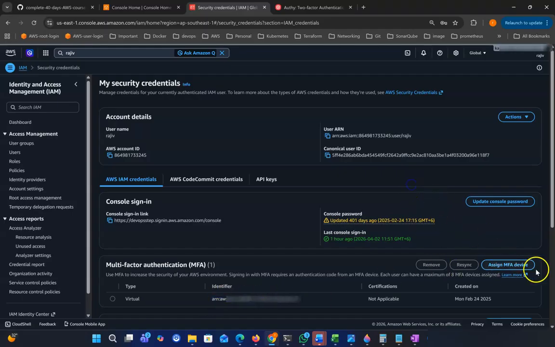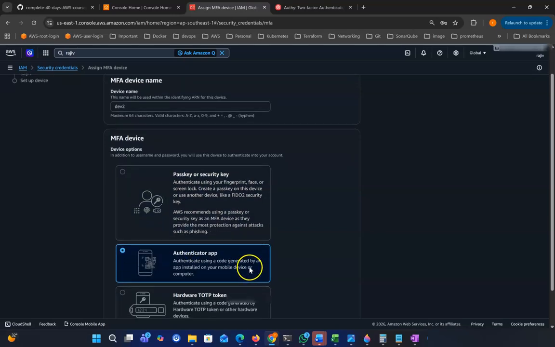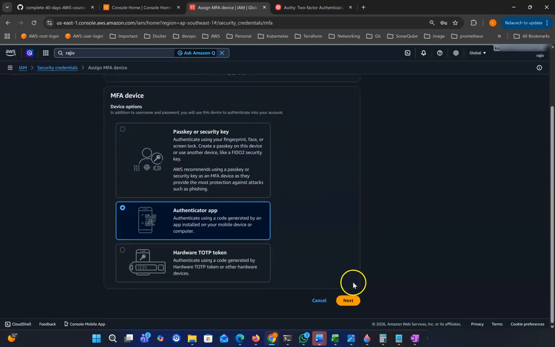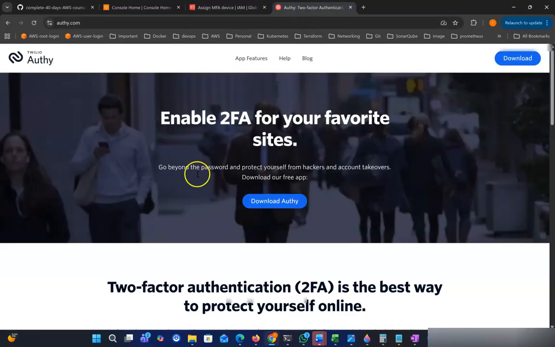So you need to enable MFA by clicking assign MFA device. Then you put any name by which you can recognize it, like dev2. Then you need to choose authenticator app. After choosing the authenticator, go to next, and there is lots of software available like Google Authenticator and the iPhone authenticator app, but I prefer to use Authy, and I put here Authy.